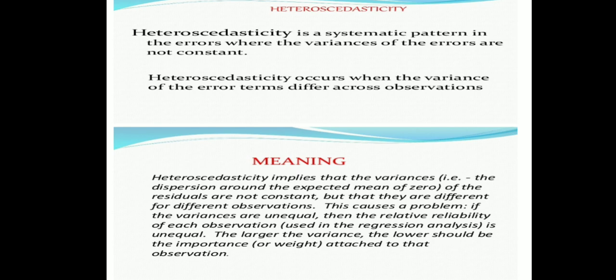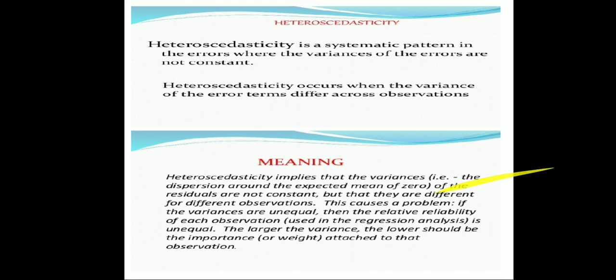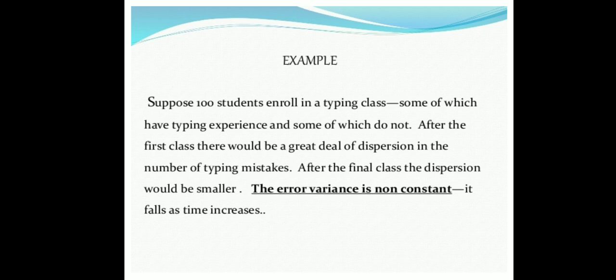But in the classical linear regression model, we have assumed that the variance is constant. Here it is not constant, and that is true in real life also. So heteroscedasticity implies that the dispersion around the expected mean of the residuals is not constant. Some questions on these may occur in the MCQ.